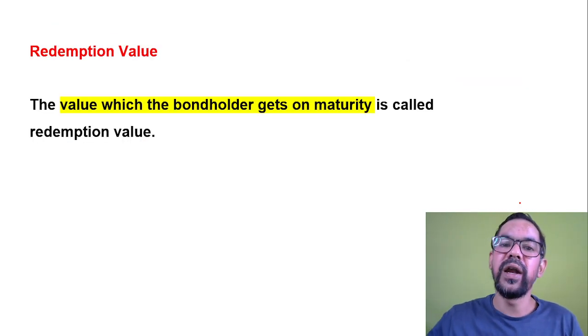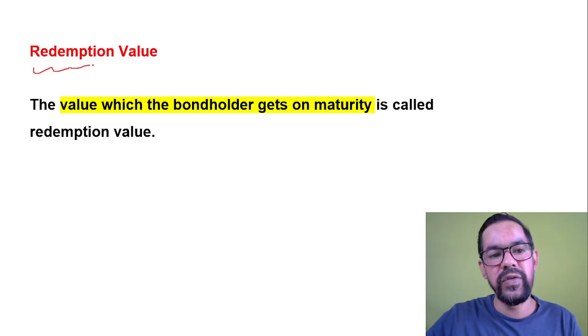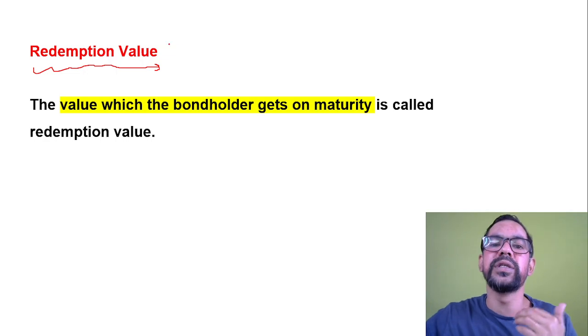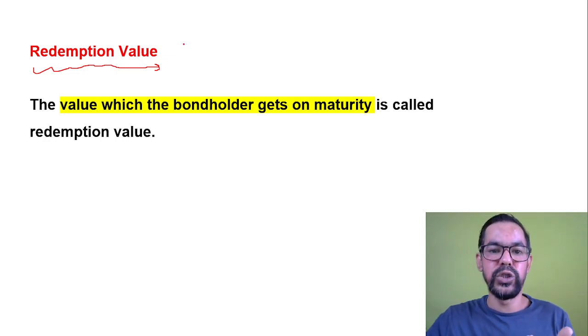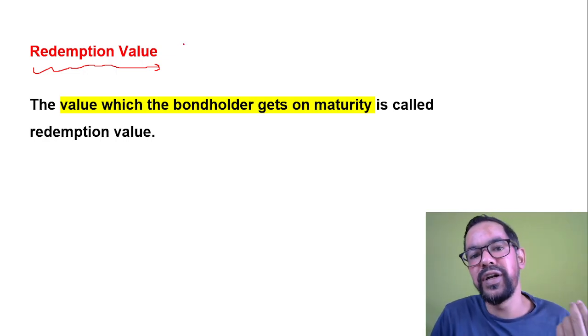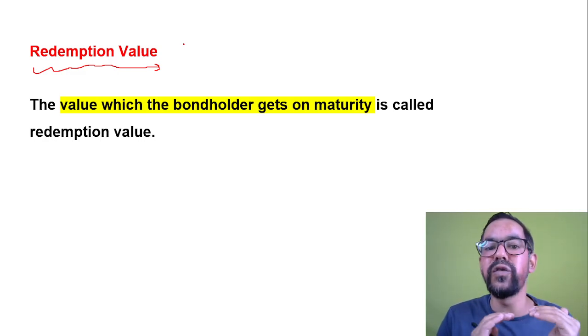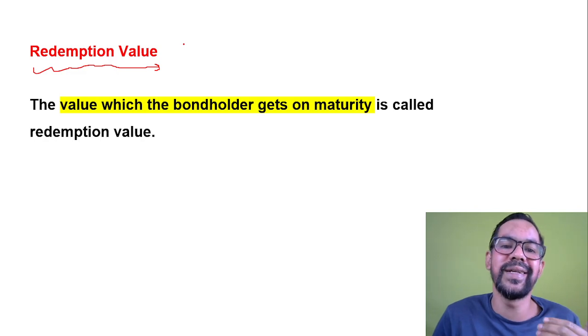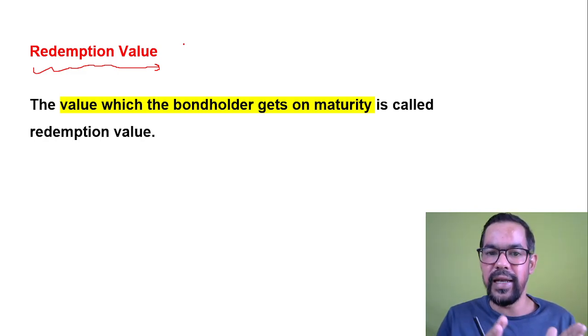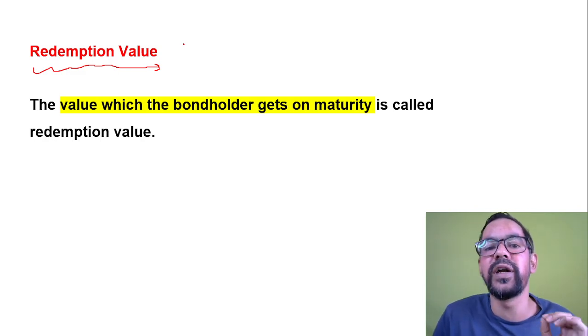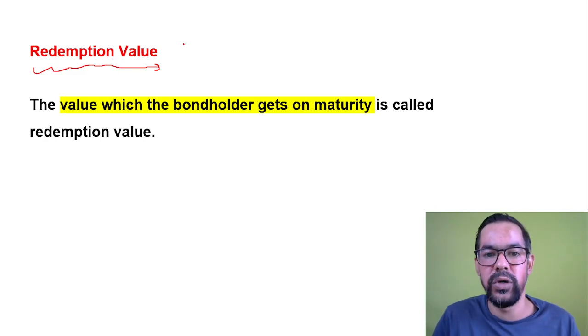Next one, redemption value. Let's say an investor invested 10 lakh rupees in bonds, and the maturity was 10 years. After 10 years, the overall income from that bond, the coupon income, was, suppose, 3 lakh. So 10 lakh plus 3 lakh, 13 lakh, will be the redemption value for that bond.